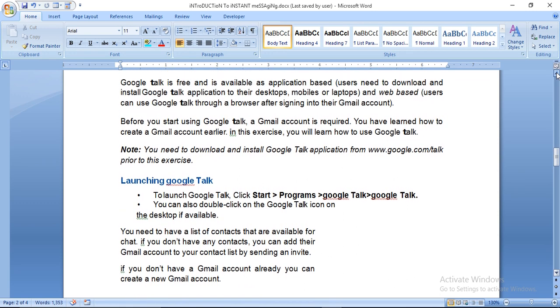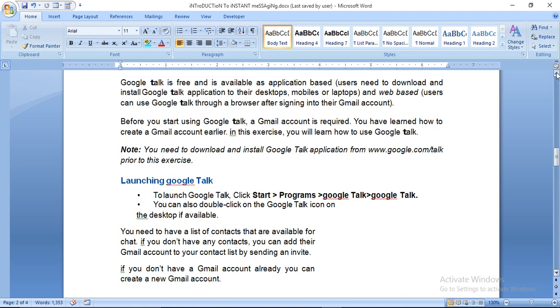Meeting was not free in the previous version, but nowadays Meeting is also going to be free. Google Talk is free and is available as an application. Users need to download and install the Google Talk application on their desktop, mobile or laptop, and web-based users can use Google Talk through a browser after signing into a Gmail account. Before you start Google Talk, a Google account is required.